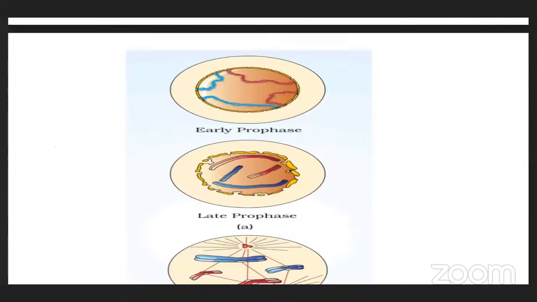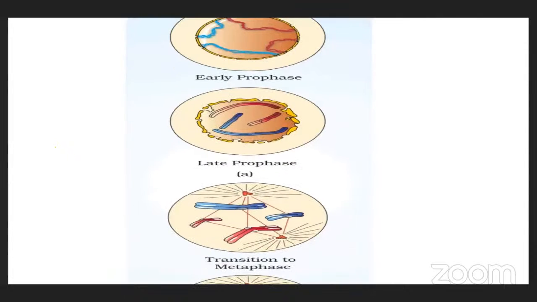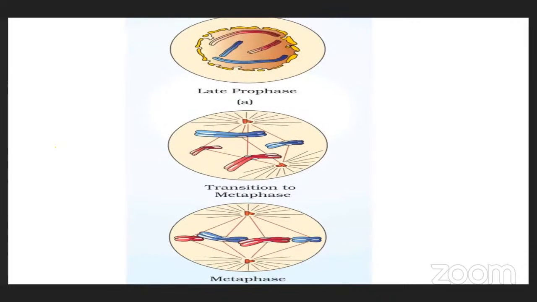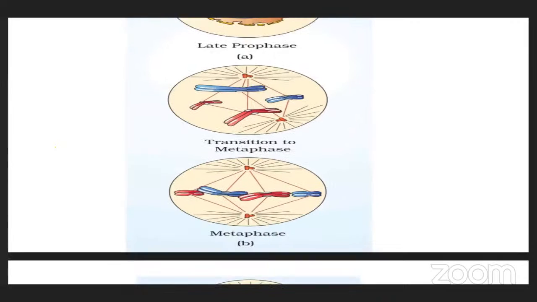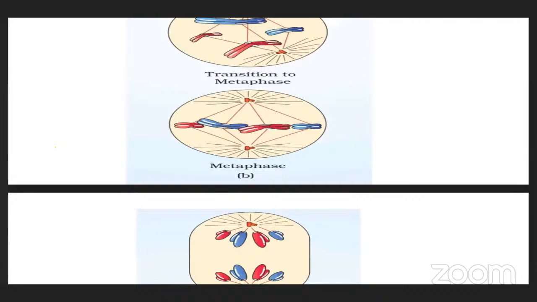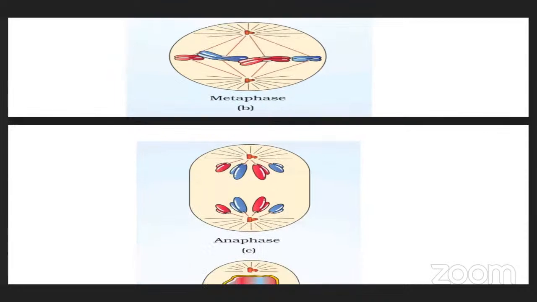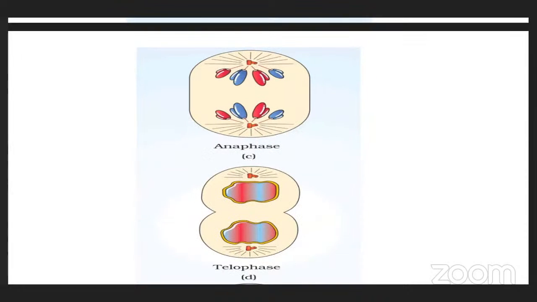In early prophase, the chromatin material changes into chromosomes. In metaphase, the spindle fibers are attached to the centromere, the kinetochore. In anaphase, half of the chromosomes move to opposite poles. Half of the chromosomes move to one pole, and the remaining half of the chromosomes move to the other pole.